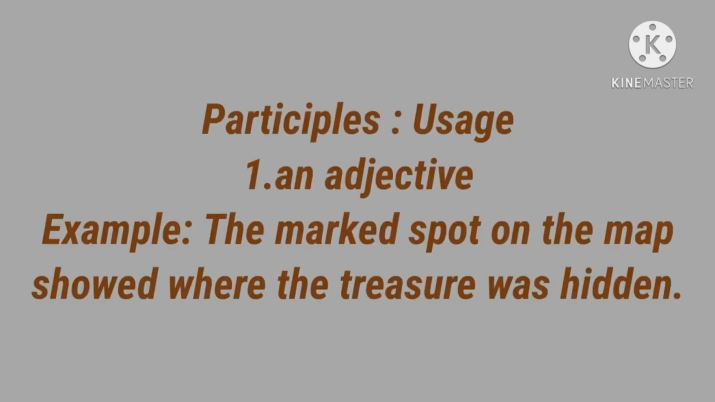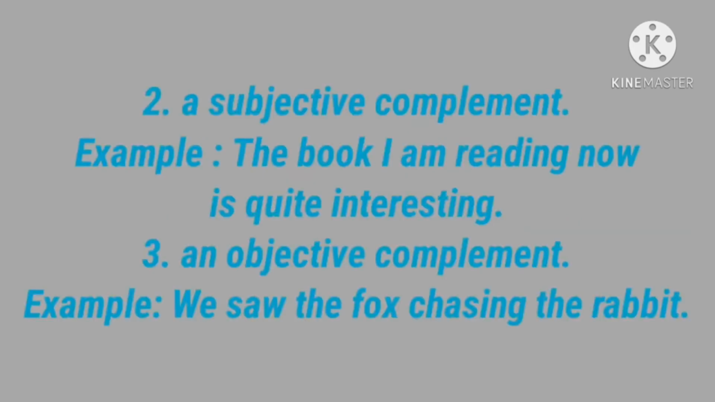Next, usage of participles. A participle is used as an adjective. Okay, actually what is a participle? A participle is a non-finite verb which acts like an adjective or a noun in a sentence. Now a participle is used as an adjective. Example: the marked spot on the map showed where the treasure was hidden. So here, marked is the participle.